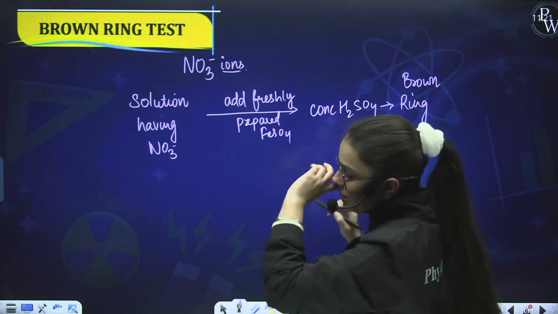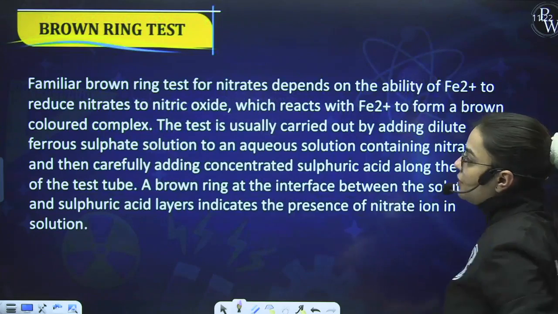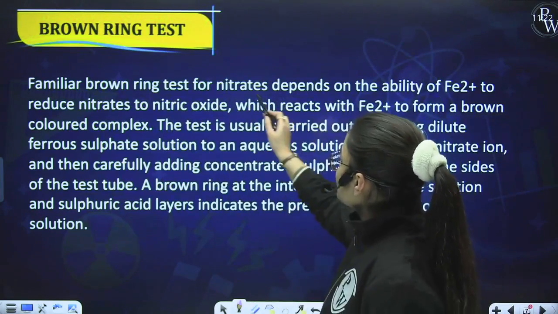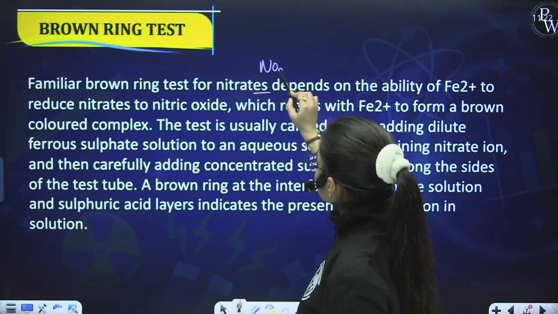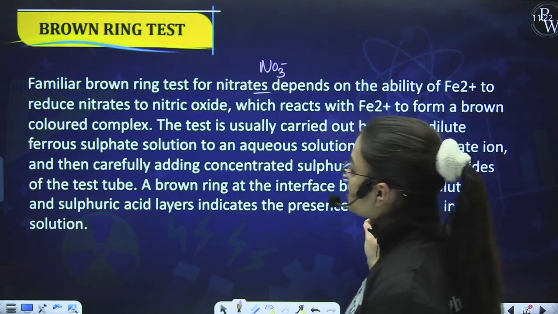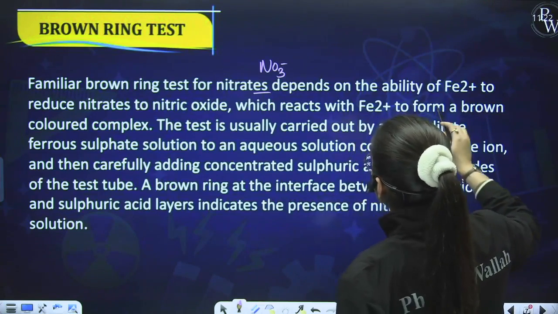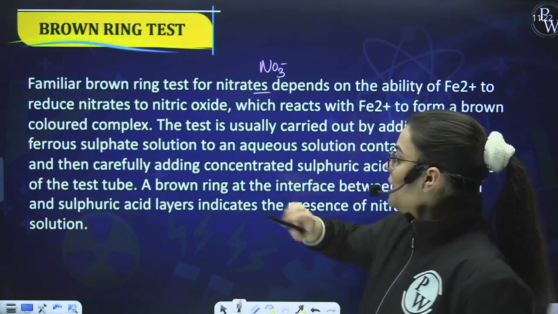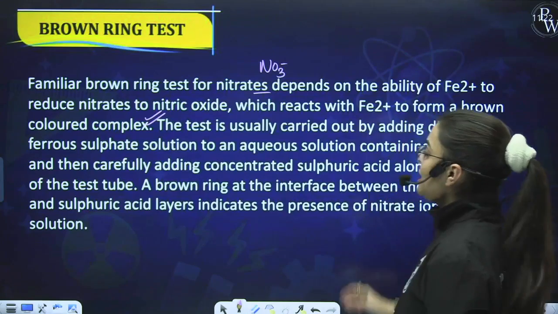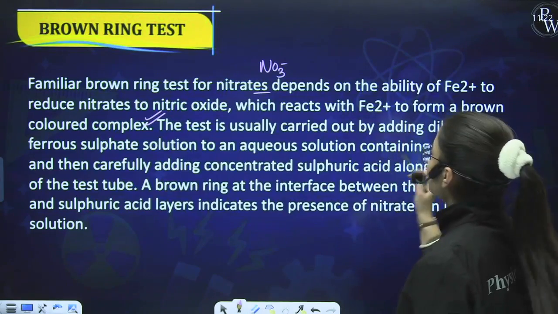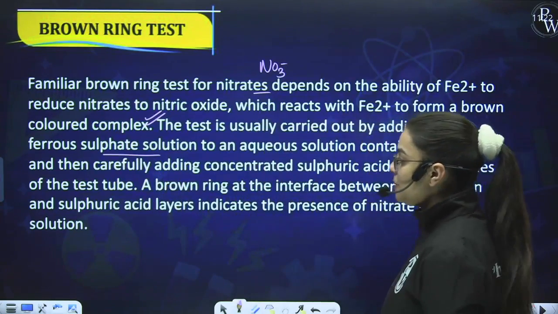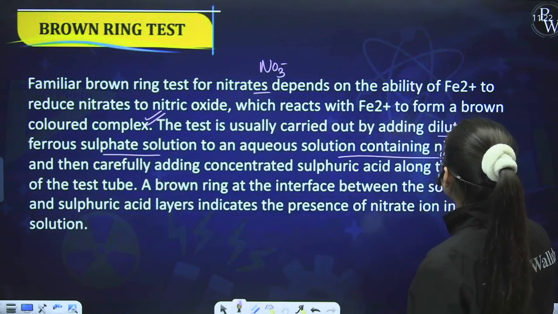Now, let me tell you the complete procedure for this. See over here, these are the lines from NCERT. Familiar brown ring test for nitrates. Now, what are nitrates? I've already told you. It is NO3 negative. It depends upon the ability of Fe2+ to reduce nitrates to nitric oxide, which reacts with Fe2+ to form a brown colored complex. Here they have shown you the initial procedure for the test. The test is usually carried out by adding dilute ferrous sulfate solution, freshly prepared, to an aqueous solution containing nitrate ions.